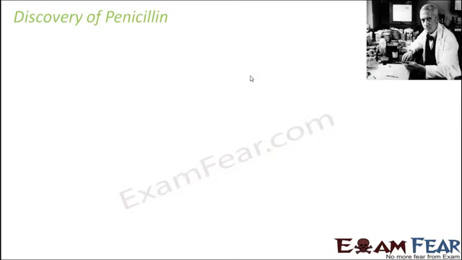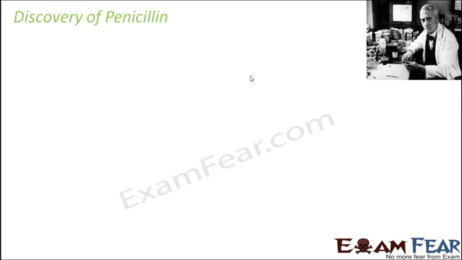Now let us quickly look at the discovery of penicillin. This discovery is very interesting because it was discovered by chance, what we now call serendipity. Whenever something is discovered just by chance, like Alexander Fleming was not performing specific experiments to discover an antibiotic. He was doing some other experiment with a bacteria, and it was just by accident, or just by chance, that he discovered that there is something called antibiotic.